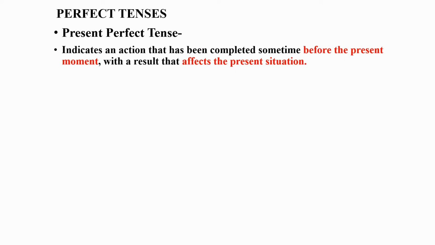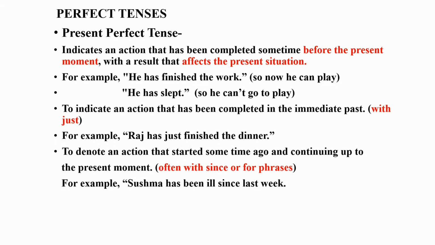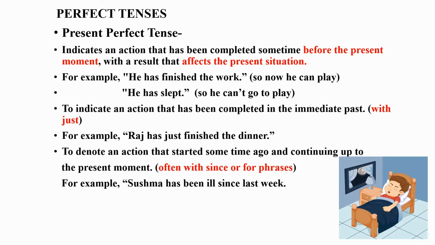Sentences that tell us about actions that were begun in the past and completed before the present time are said to be in the present perfect tense. It indicates an action that has been completed sometime before the present moment with a result that affects the present situation. So let us see in the example, he has finished work. So the work is finished before the present moment. Now it is affecting the present situation. So now he can play. He has slept. So he cannot go to play.